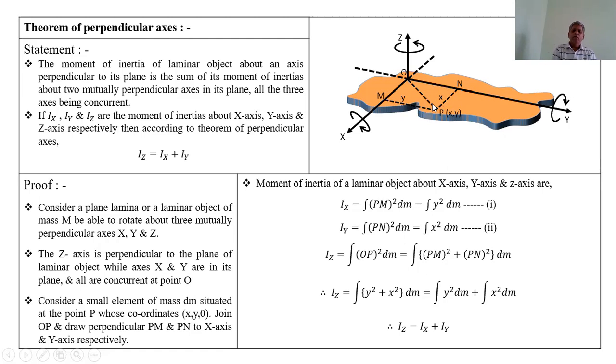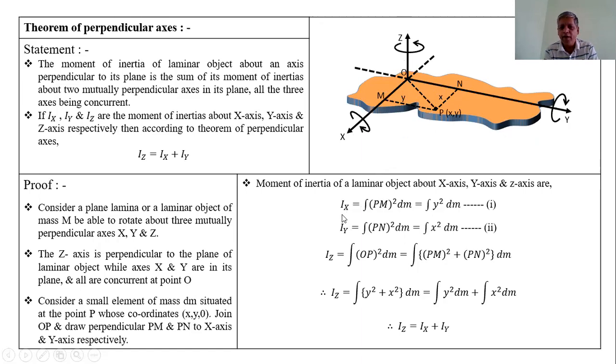Now, the moments of inertia of this lamina about the x-axis, y-axis, and z-axis are written as follows. The perpendicular distance of this element from the x-axis is PM, from the y-axis is PN, and from the z-axis is OP.